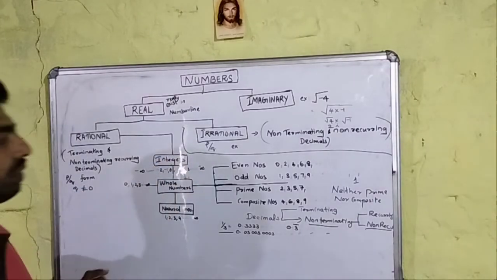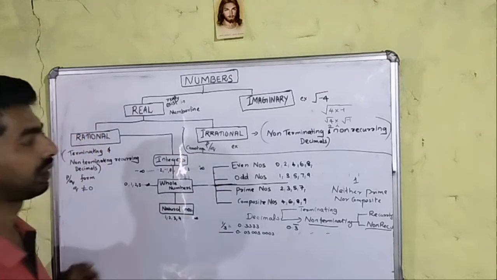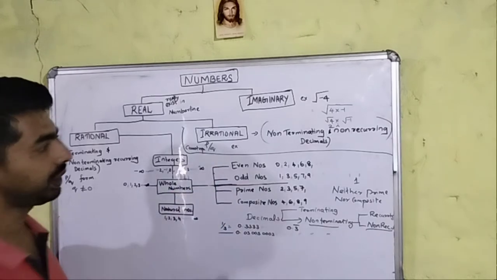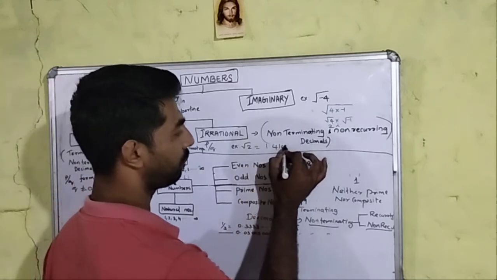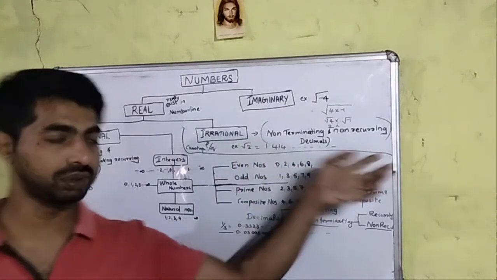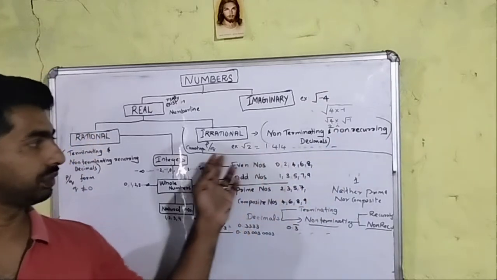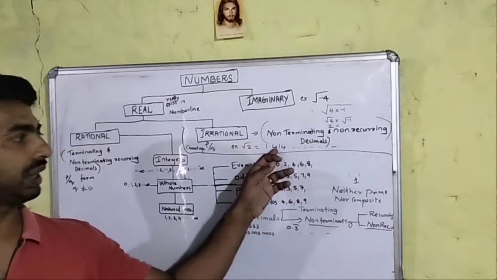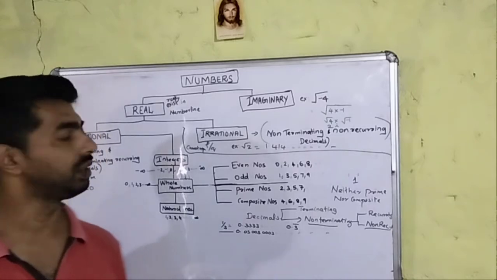Which we cannot express in the form p by q. For example, root 2. What is the value of root 2? 1.414 and so on, going on up to many digits. We cannot find the last decimal digit, and we cannot see the remainder becoming 0.